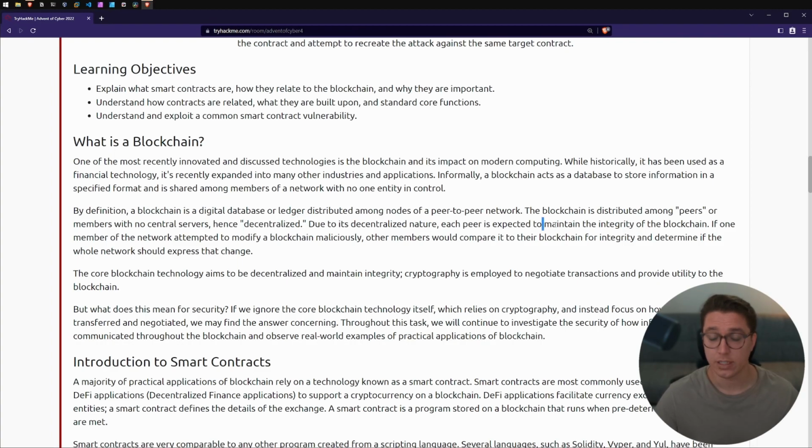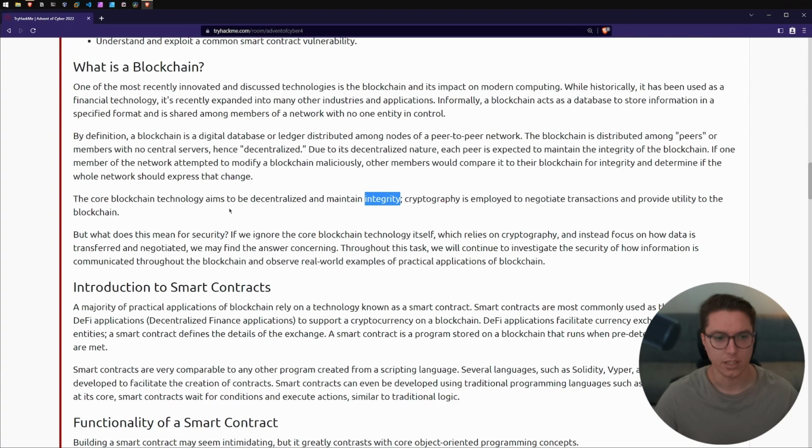This means everyone is essentially maintaining the integrity of the blockchain, and if one member is trying to modify something in a malicious way, the other members would have to compare it and cross-reference to see if everybody should have that change. The whole goal of a blockchain is to keep data integrity, and it's implemented using cryptography, which negotiates transactions and provides utility to the blockchain. So we're going to ignore the blockchain itself and instead focus on cryptography and how data is transferred and negotiated. That brings us to the next section, the introduction of smart contracts.